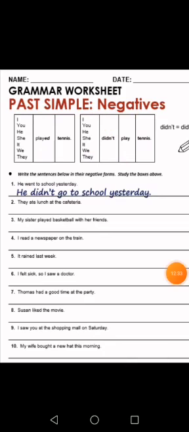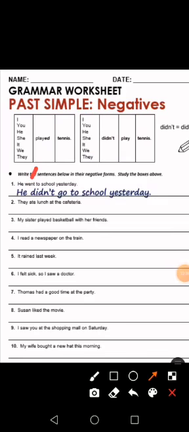Okay? So, the first one, he went to school yesterday. He went. You have to change went. So he didn't go to school yesterday. Make it negative. Notice that. You have to make it negative. He didn't go. We use didn't because you have to make it negative. And here we have go. We change the verb went to be what? Go. Can you notice that? And here we have go, right? Why? Because we have didn't, and you don't need to change the verb.